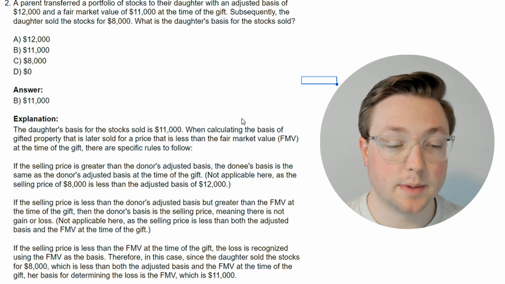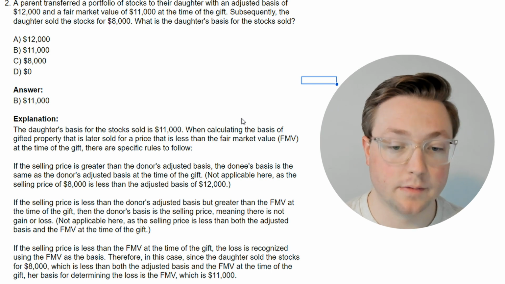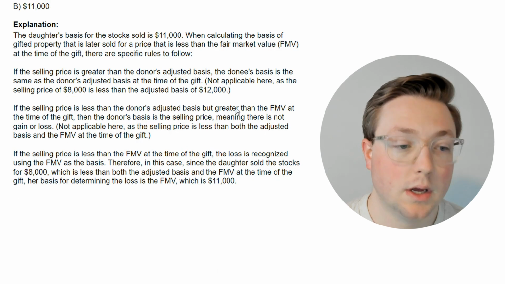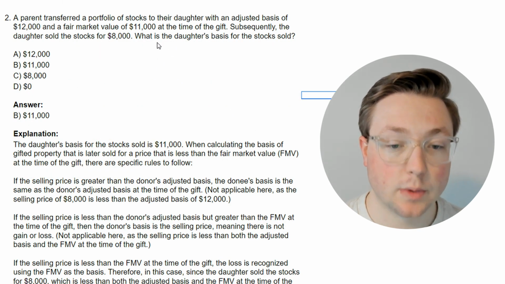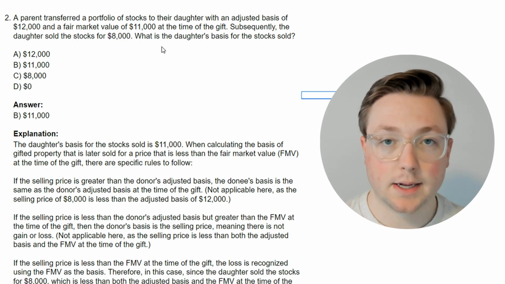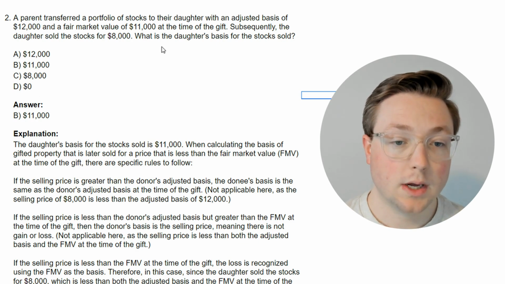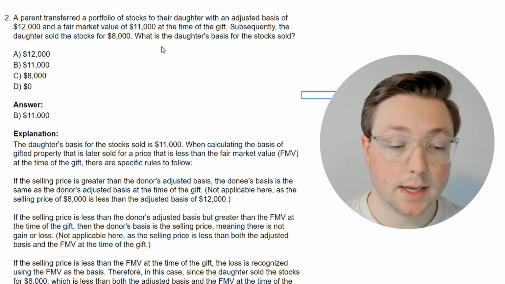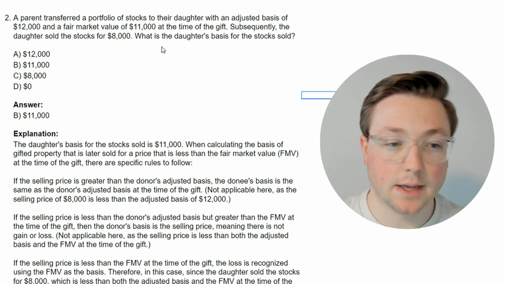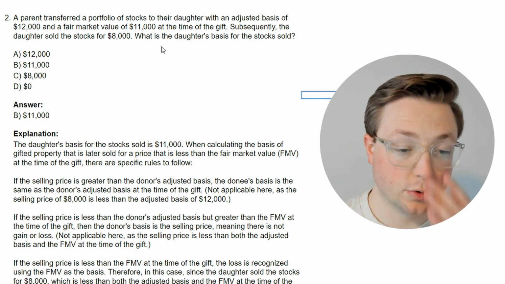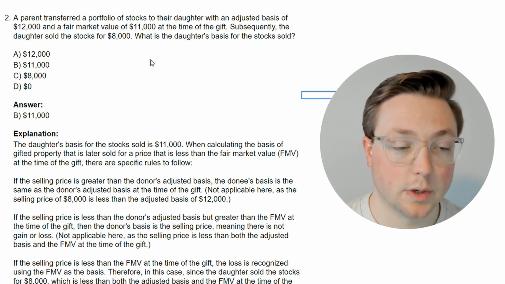It could be in between the adjusted basis and the fair market value, or it could be less than the fair market value, which would be a loss. All right, so let's go ahead and move on to the next question and see if we can build on this. And like I said, later we're going to put together the main topics that we've learned from doing these questions. So let's go on to the next question.